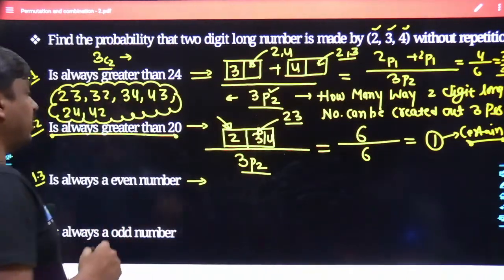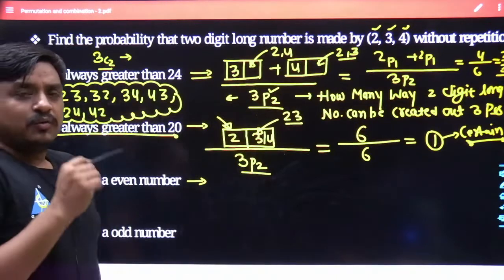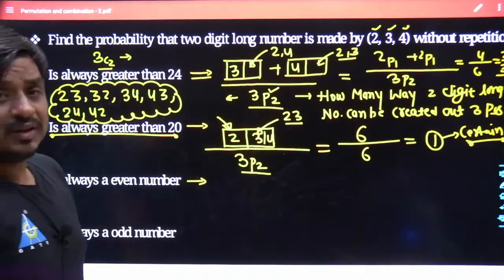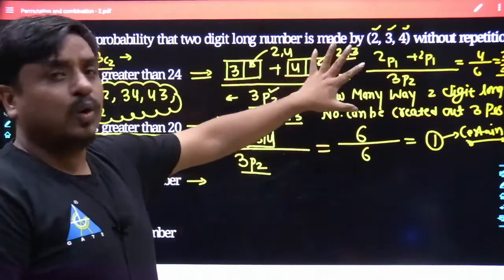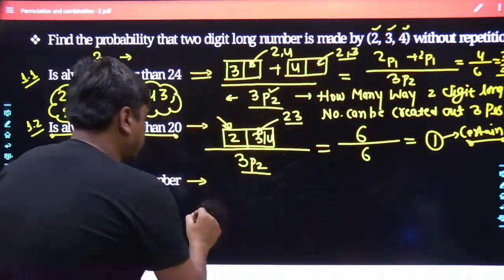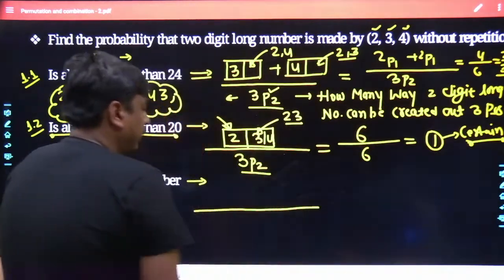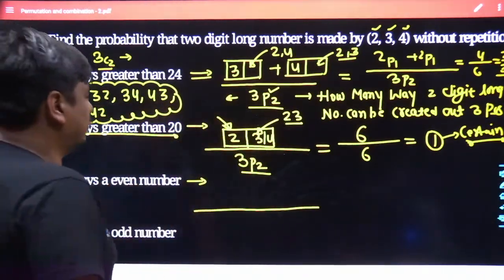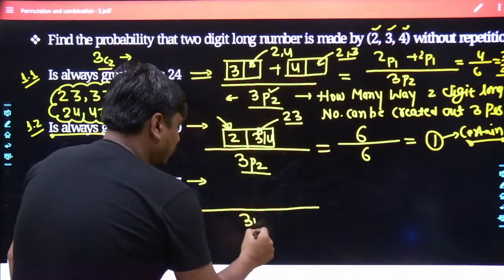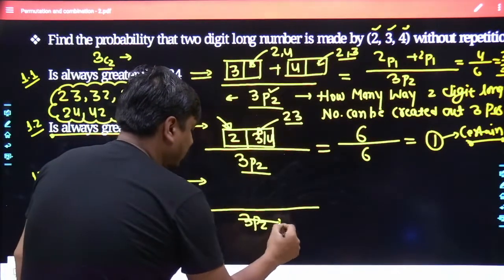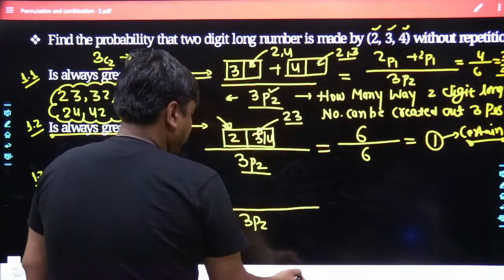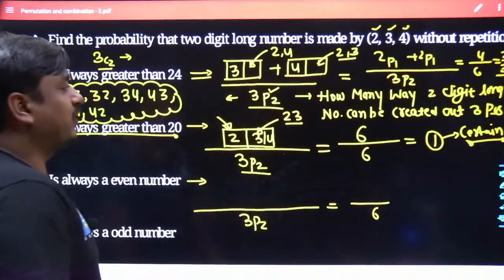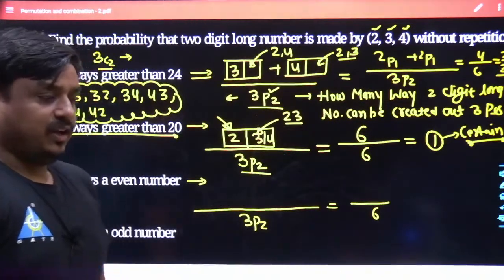The number is always an even number. What does that mean? For making a 2-digit number an even number, its unit place should always be filled by either 2 or 4. In how many ways could the total 2-digit number be fabricated out of 3 different digits? So obviously it is 3P2. The worth of 3P2 has already been calculated as 6. So towards the denominator, definitely I can take this as 6.